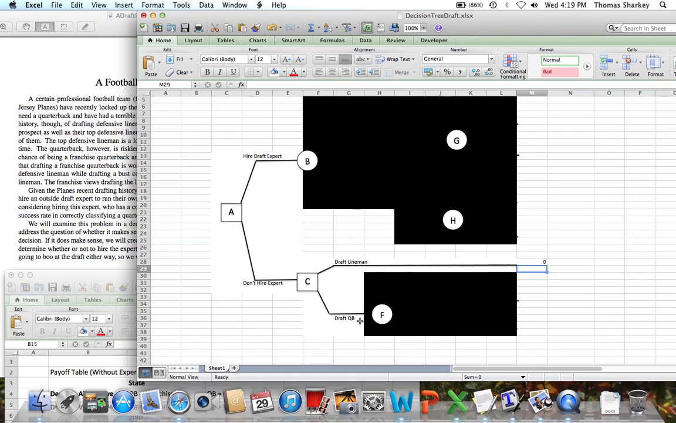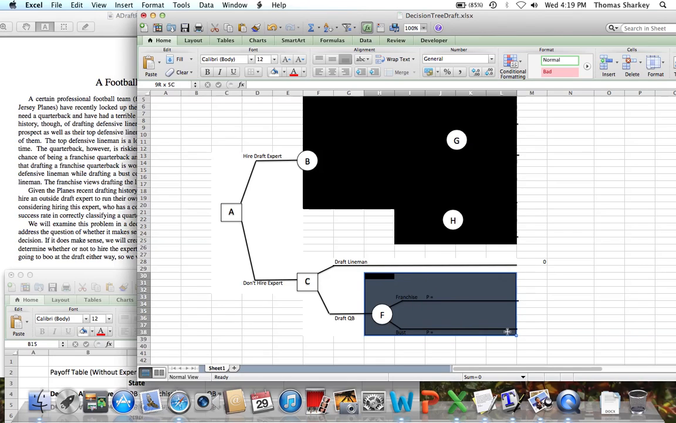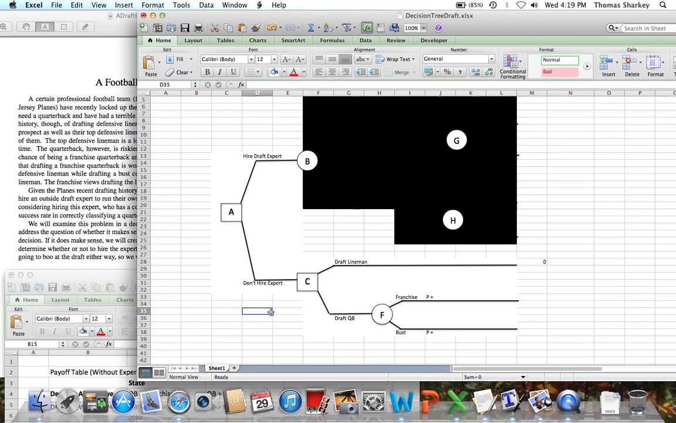If we choose to draft the quarterback, another chance node occurs. We don't know whether quarterbacks are going to be successful or unsuccessful, so we have to consider branches for both of them. So if we draft the quarterback, they turn out to be a franchise quarterback, we end up having a payout of $40 million. If the quarterback ends up being a bust, we end up with a payout of minus $150 million.